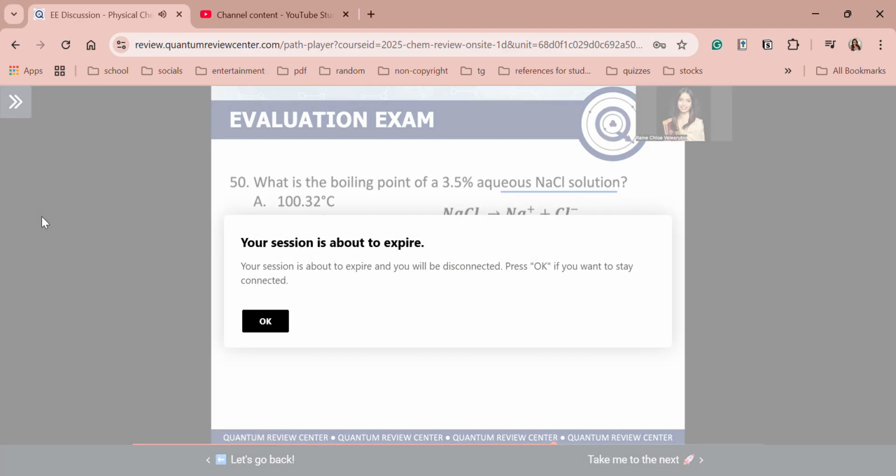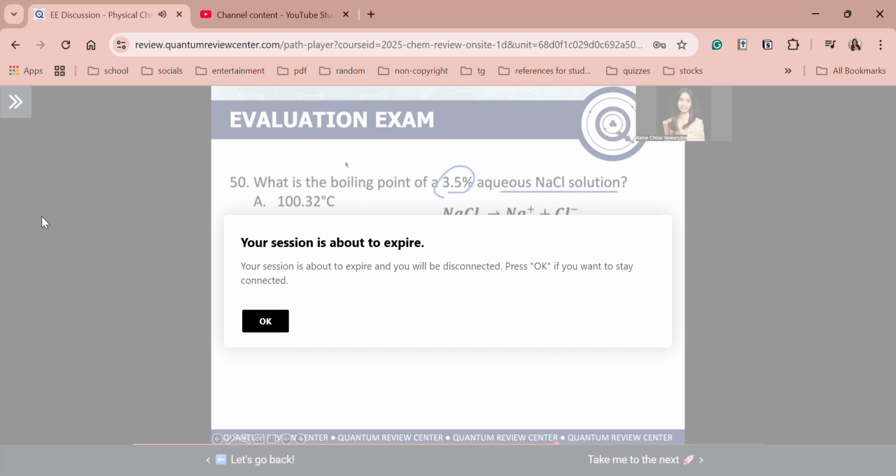So how do we get the boiling point? Through the boiling point elevation equation. Before we do that, guys, let's first simplify our molality equation. It uses the concentration here. It says we have a 3.5% aqueous solution. So 3.5% aqueous NaCl solution is just equal to 3.5 grams NaCl over 100 grams solution.